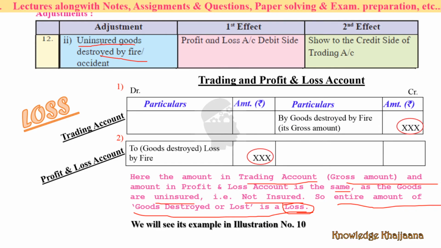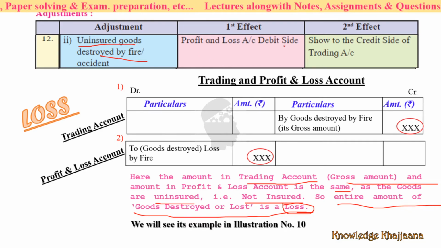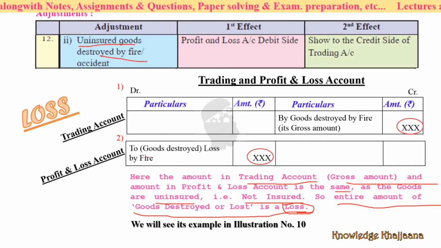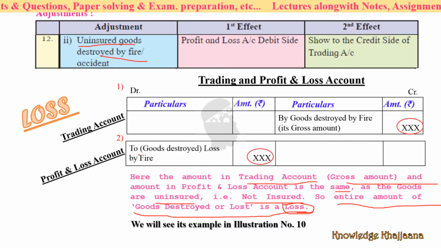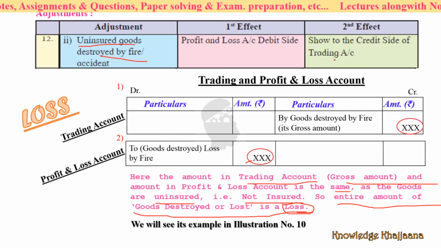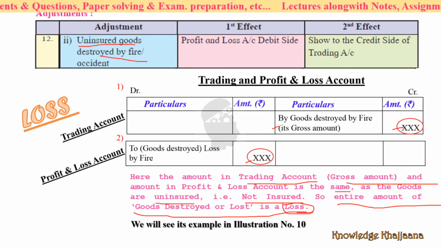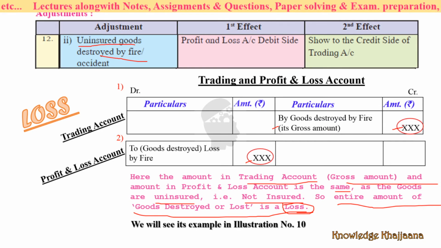For this, the first entry is profit and loss account debit side, to goods destroyed, loss by fire, whatever the amount is. Show it on the credit side of the trading account, by goods destroyed by fire, its gross amount, whatever the amount of the goods which got destroyed by fire.